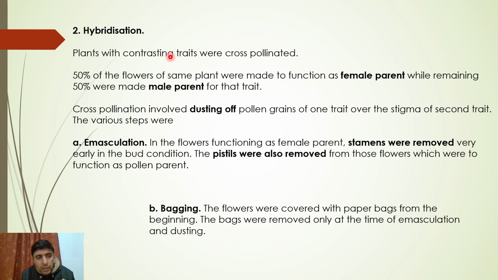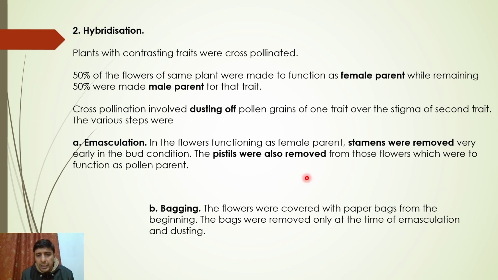By removing the pistils. Another was made a female by removing what? Anthers. That's easy. I hope you guys know what a stigma is, what anthers are. Just have a look at the parts of the flower for me. So this is how he created a male and a female plant, and then he did hybridization, meaning cross pollination. He dusted pollen grains from one flower to the next.